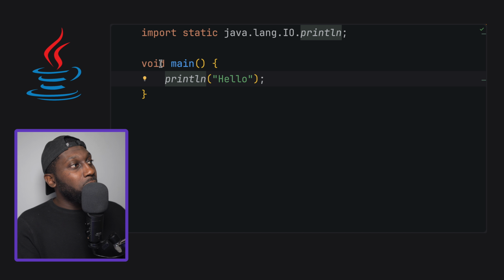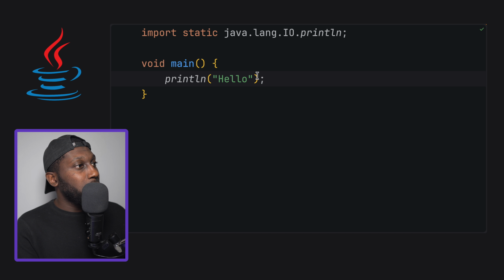So this now is Java, and this has actually been out for some time now. I'm going to show you some of the things that we can do now with Java, and you'll see that it's completely different and it feels really modern.